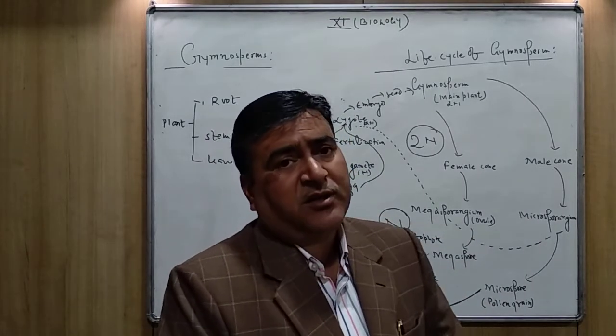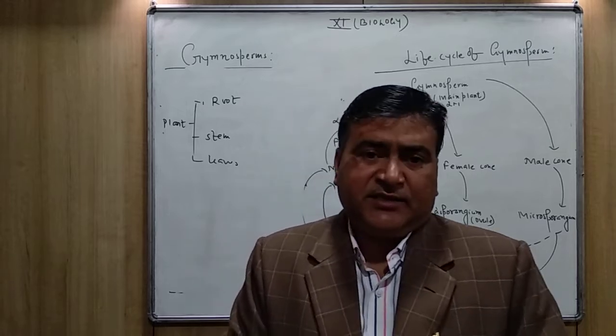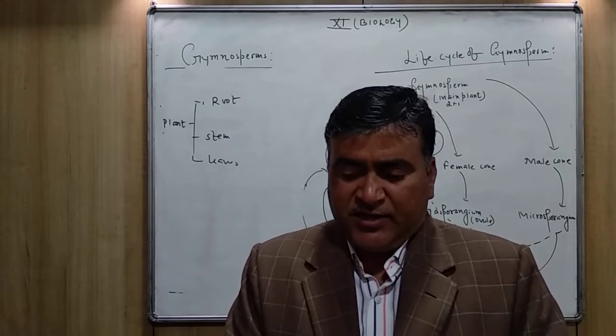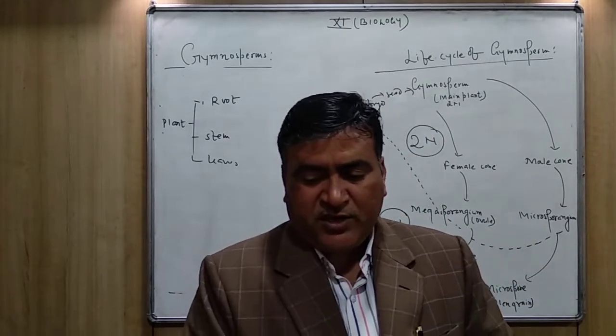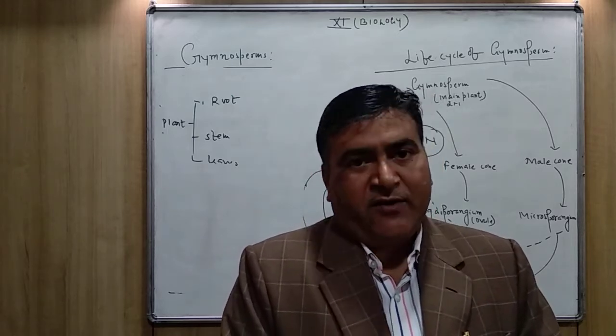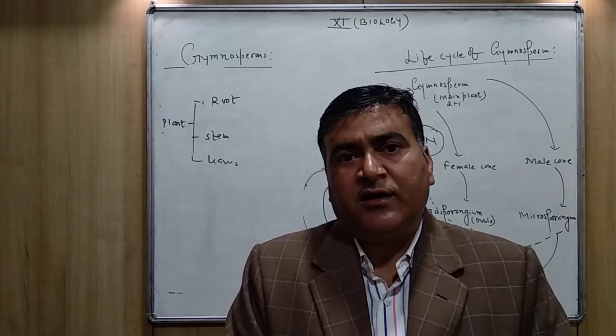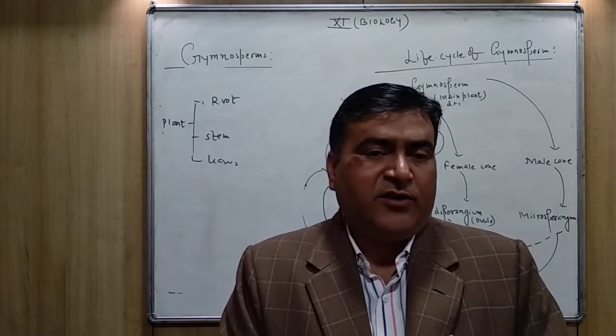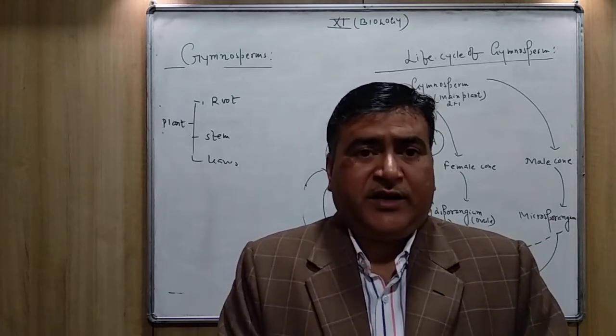In some cases, modified roots are found, like the coralloid root in the case of cycas.